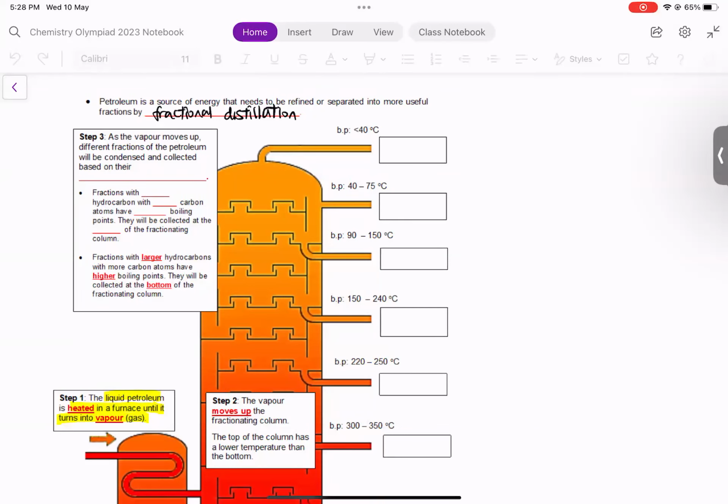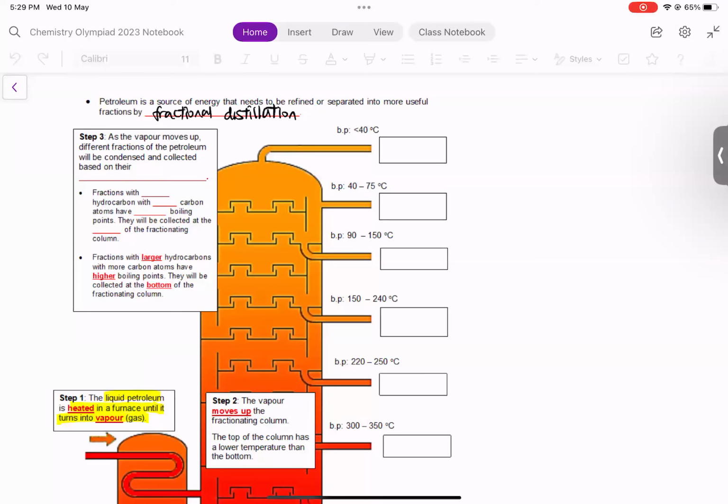So now we are still on page 12 of set number 7. This is Intro to Organic Chem, the fractional distillation of crude oil. All right, so as mentioned, fractional distillation is used to separate crude oil into its hydrocarbons. Now, the first step is the liquid crude oil, petroleum, is heated in a furnace until it turns into a gas, a vapor. Now, the vapor will enter the fractionating column and move up. As it moves up, the vapor will start to cool down.